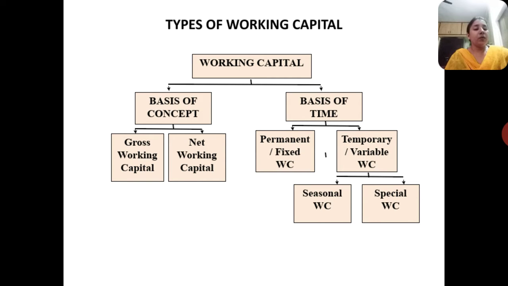Working capital is divided into two types on a broad level: on the basis of concept and on the basis of time. On the basis of concept, it is divided into gross working capital and net working capital. I have already explained this concept in my previous lecture, but I'll explain it again. On the basis of time, it is divided into two parts: permanent or fixed working capital and temporary or variable working capital. Temporary variable working capital is again divided into two parts: seasonal and special working capital.